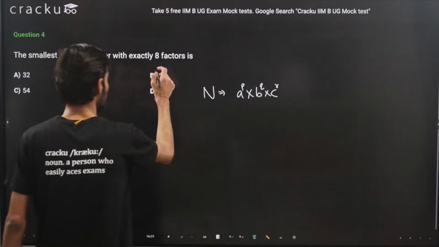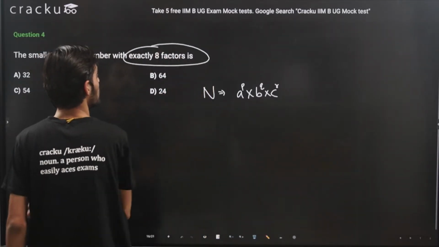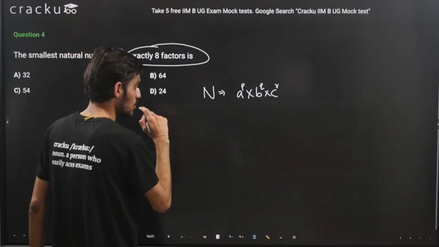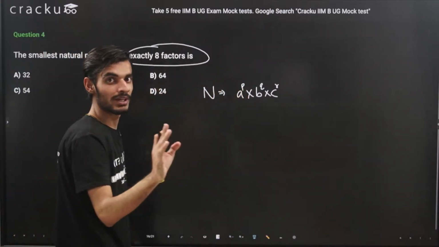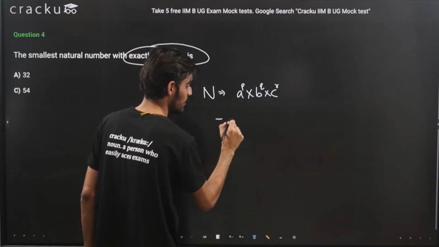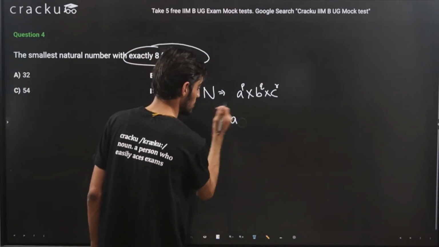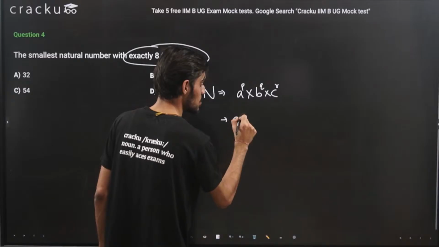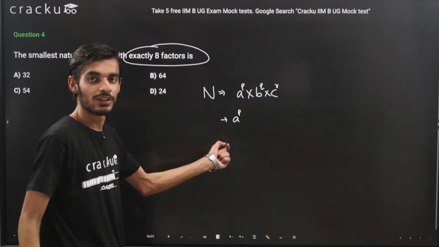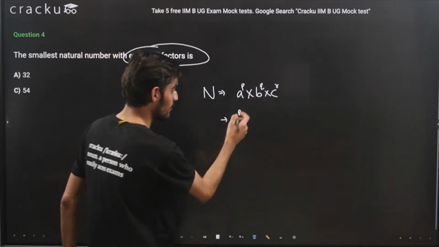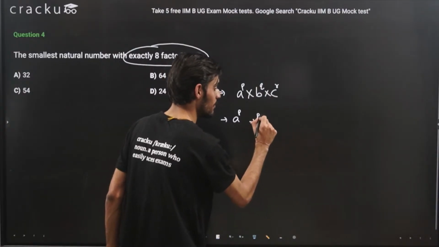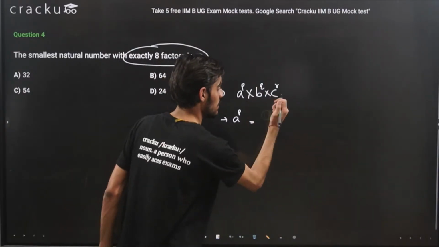Because we want the total number of factors to be 8, if the number had only one prime factor, so let's say the number was of the form a raised to the power p, then to get the total number of factors as 8, we should have the value of p as 7.